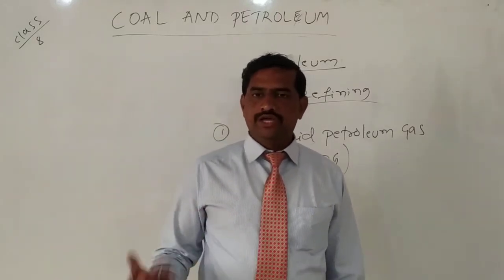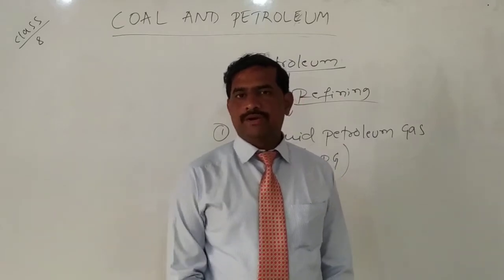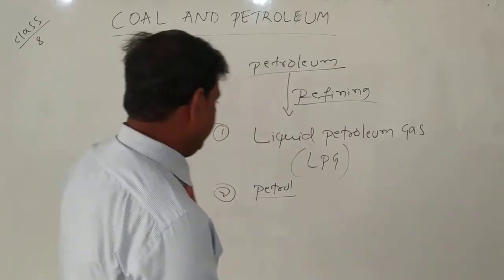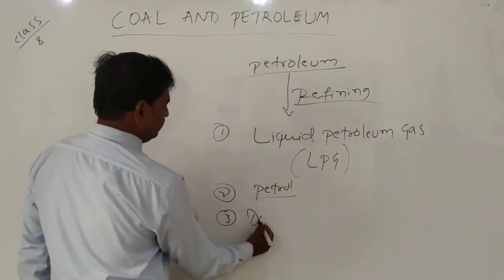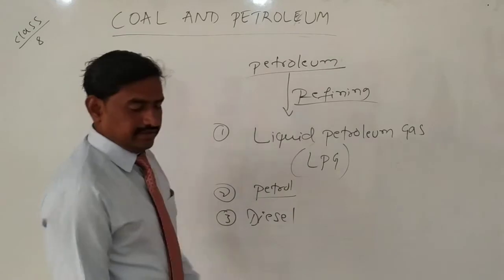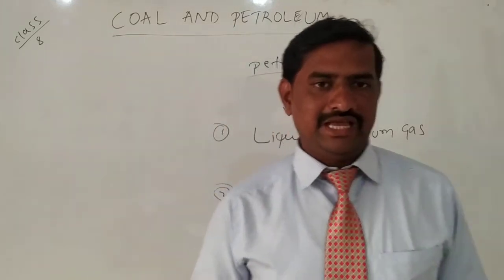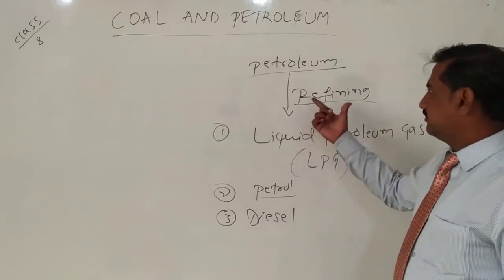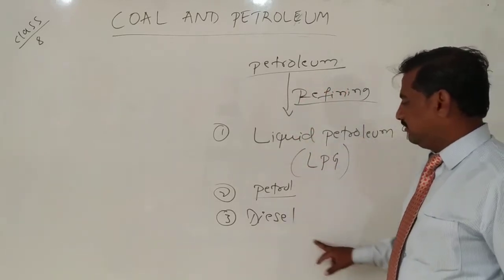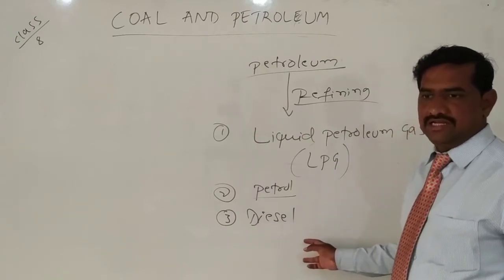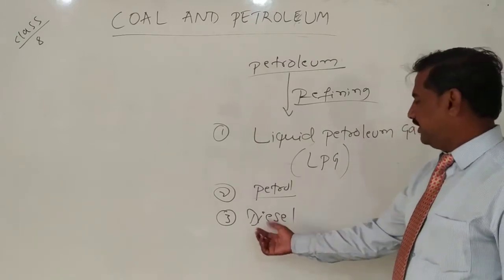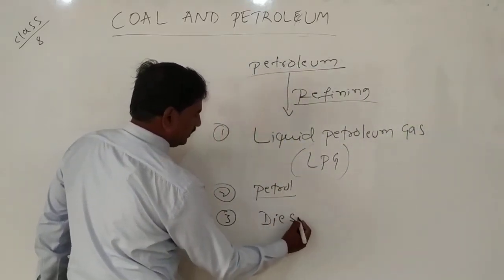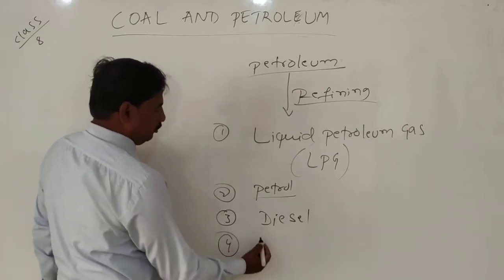Instead of petrol, we are using one more product of petroleum, that is called diesel. Diesel is also obtained by refining the petroleum. For heavy vehicles like tractors and trucks, we are using diesel. So next one, lubricating oil.